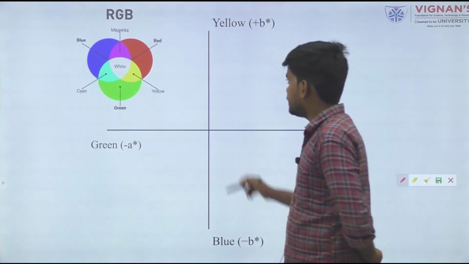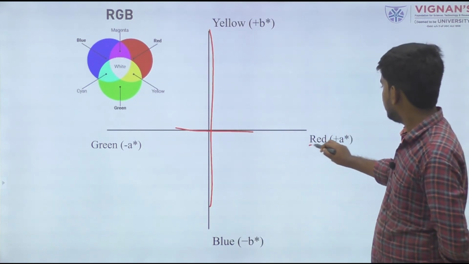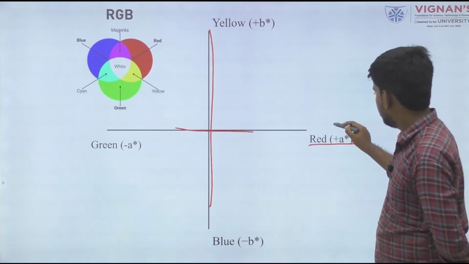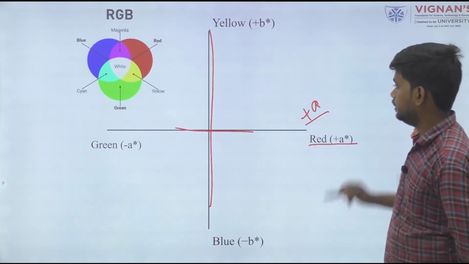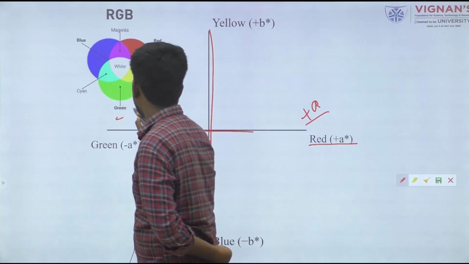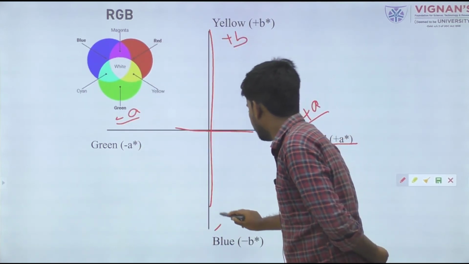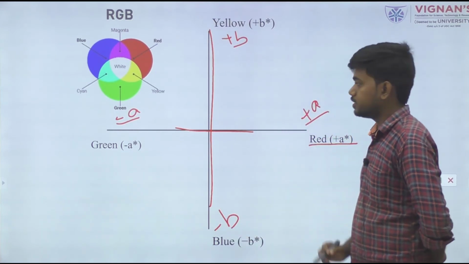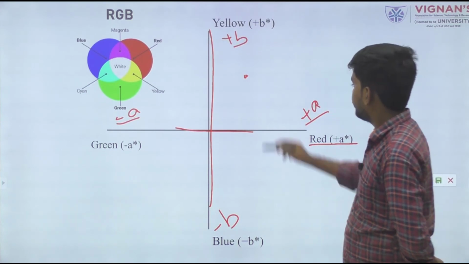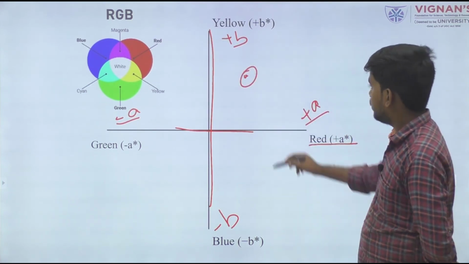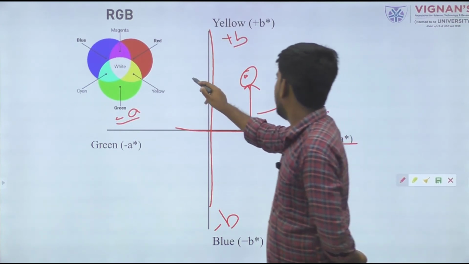If we present it coordinate-wise, like on x, y, z axes, the red value is plus A, the green value is minus A, the yellow value is plus B, and the blue value is minus B. So if any material belongs to this coordinate, from it we can get the red value and yellowness value.